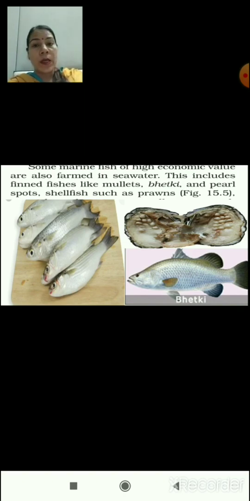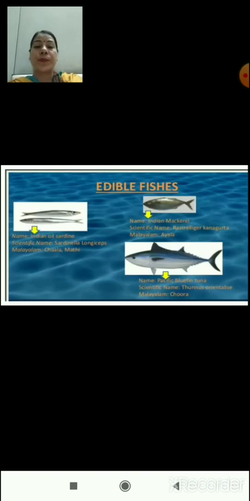This includes finned fishes like mullets, shown here in this slide, and bhetki, which is also shown here, and pearl spots, and shellfishes such as prawns. There are certain varieties of edible fishes too.